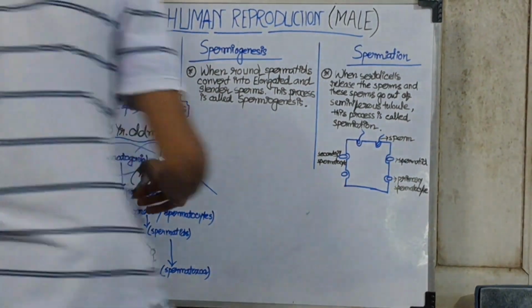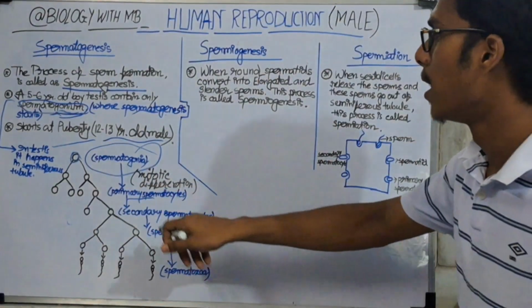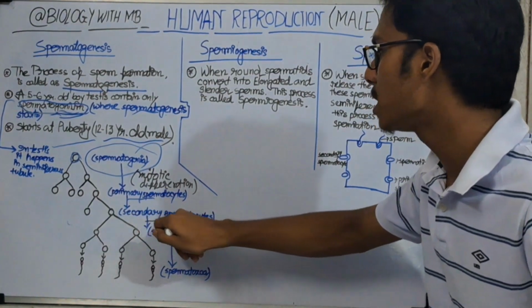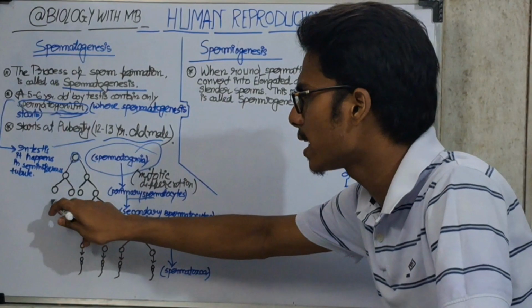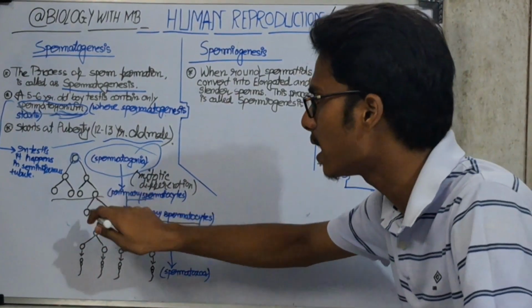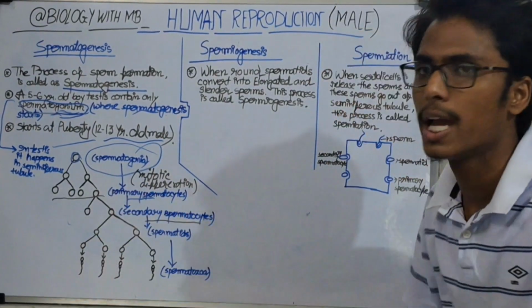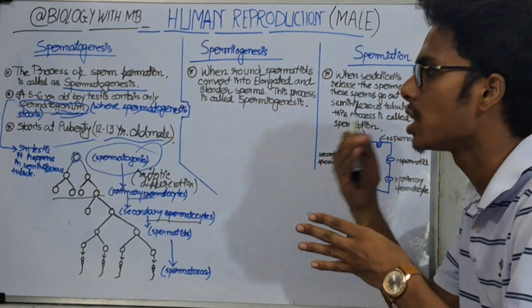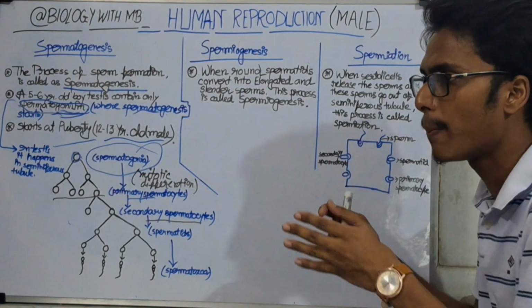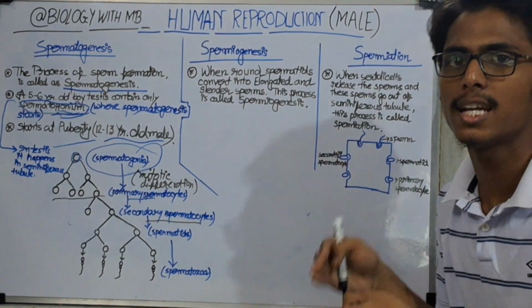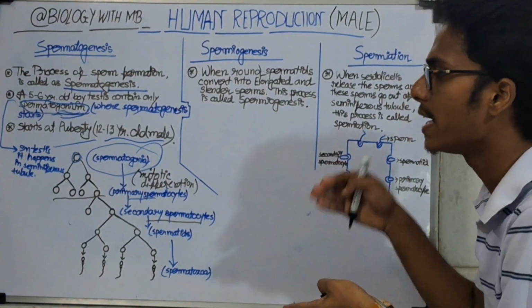In the next stage, the primary spermatocyte converts into a secondary spermatocyte. We see that the number of primary spermatocytes is higher than secondary spermatocytes, and a certain change happens in them. Primary spermatocytes are large in number, and when they become secondary spermatocytes, they lower in number.